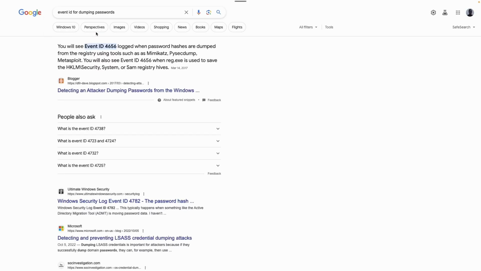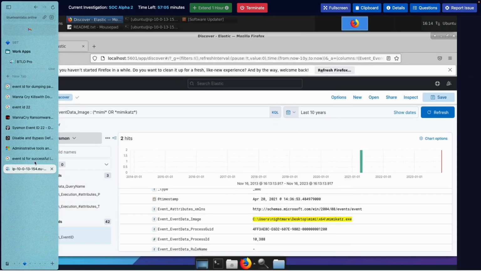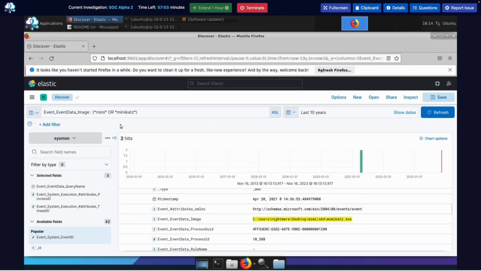Dumping password. Right here. So 4656 didn't work. This did not work in our ELK search box. So I started filtering with the most popular tools and just went down the list. I tried some other tools, but I'm like, you know what? Let me try Mimikatz. So try Mimikatz, and look what I found here. Bam! I got 2 hits for Mimikatz.